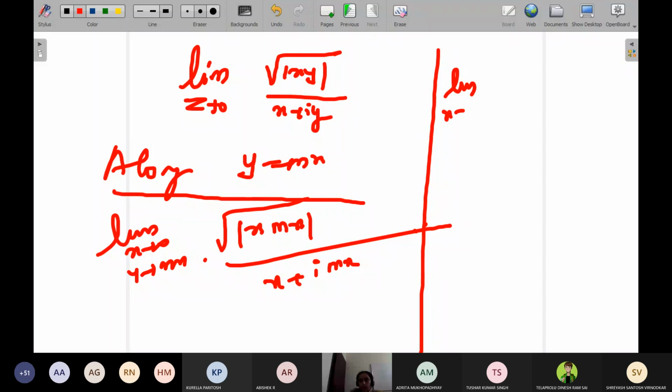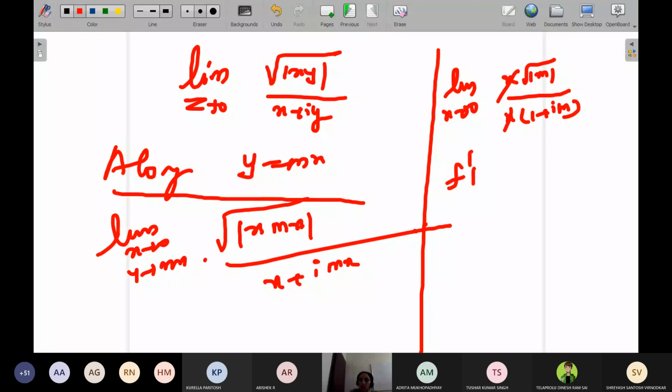So limit x tends to 0. I can take x from the numerator, so I'll get root mod m, divided by, see, I can take x again from the denominator. I can write it as 1 plus im. So x and x will get cancelled, and there is no need to apply a limit at all here because the x variable is not at all there.